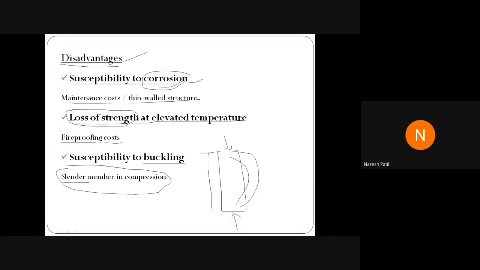So that is one more disadvantage. Apart from this, we require special equipment and special machinery. For erection we require a crane, everything.